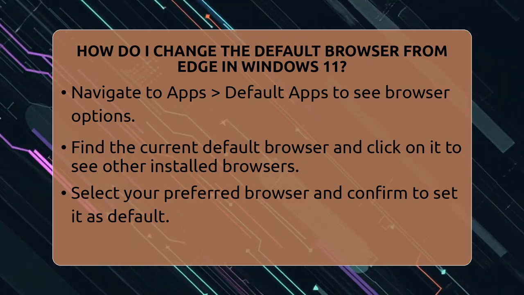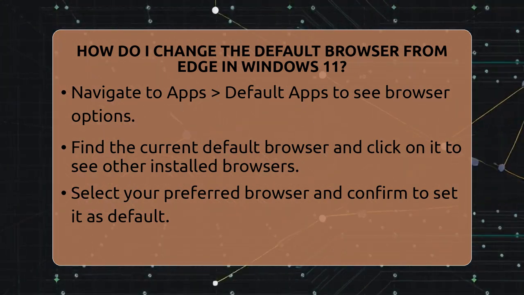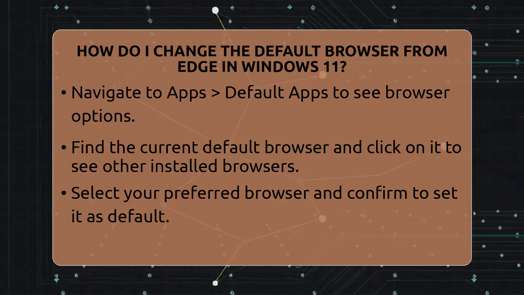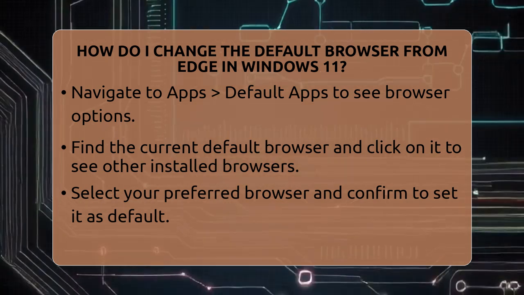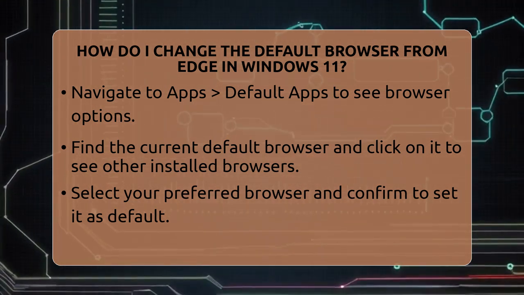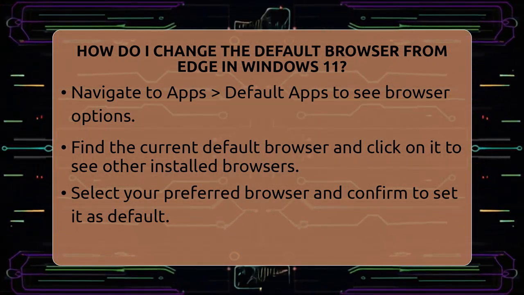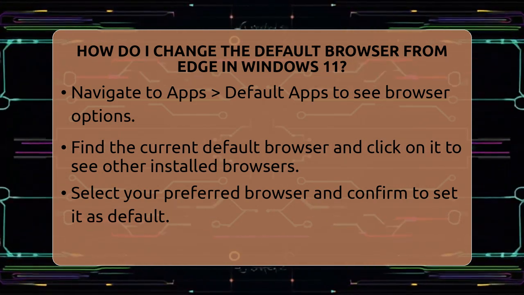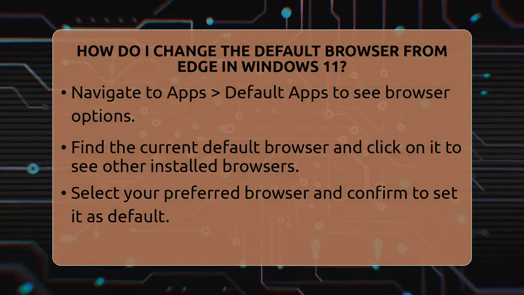Click on it, and a list of installed browsers will appear. Pick the one you want to set as your default, such as Google Chrome or Mozilla Firefox. When prompted, confirm your choice. This tells Windows 11 to open all web links with your selected browser from now on.